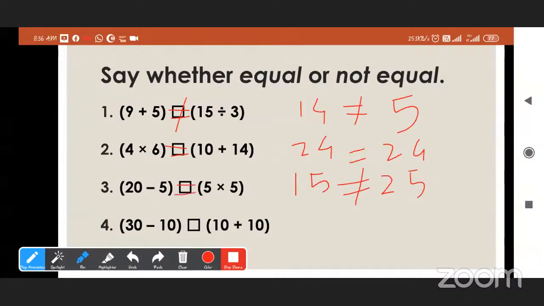Not equal. Okay, now the last one. 30 minus 10 is 20. Good. And 10 plus 10 is 20. 20 is equal to 20. Is it equal or not equal? Equal. So we will write the equal sign here. Good.